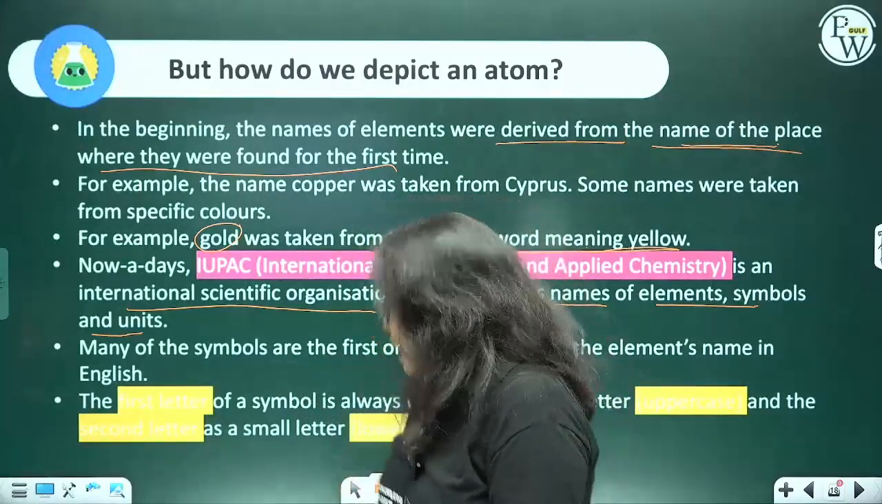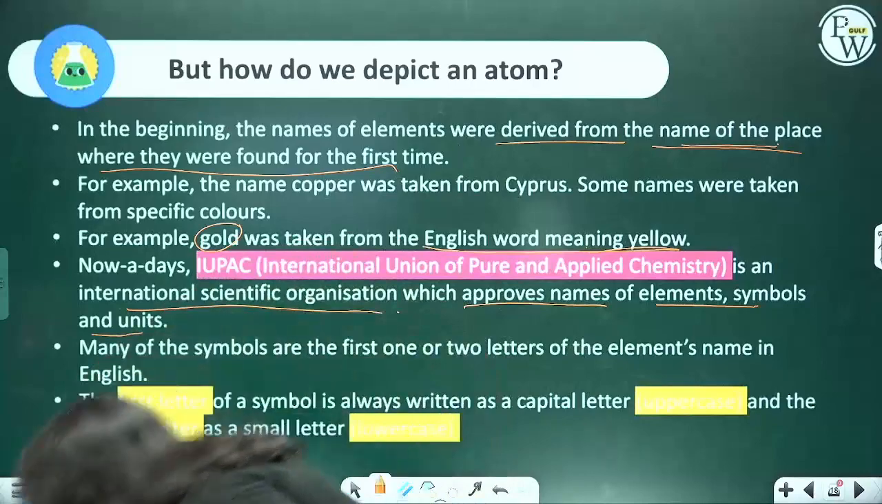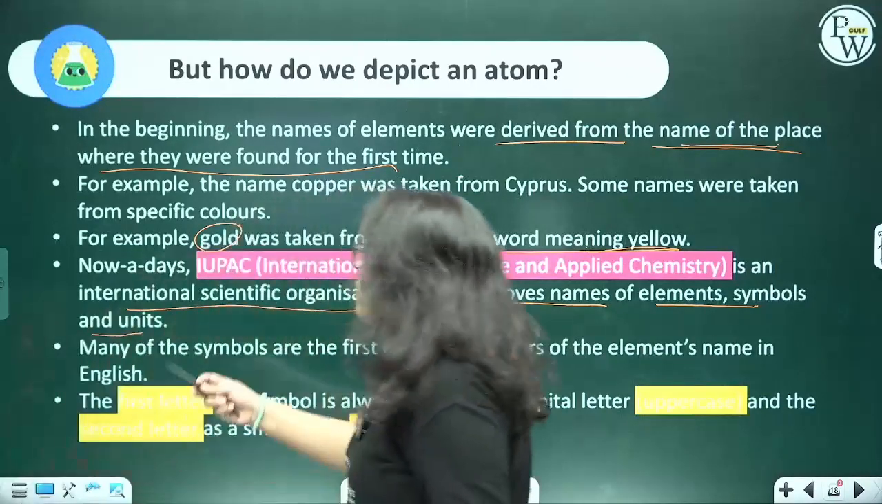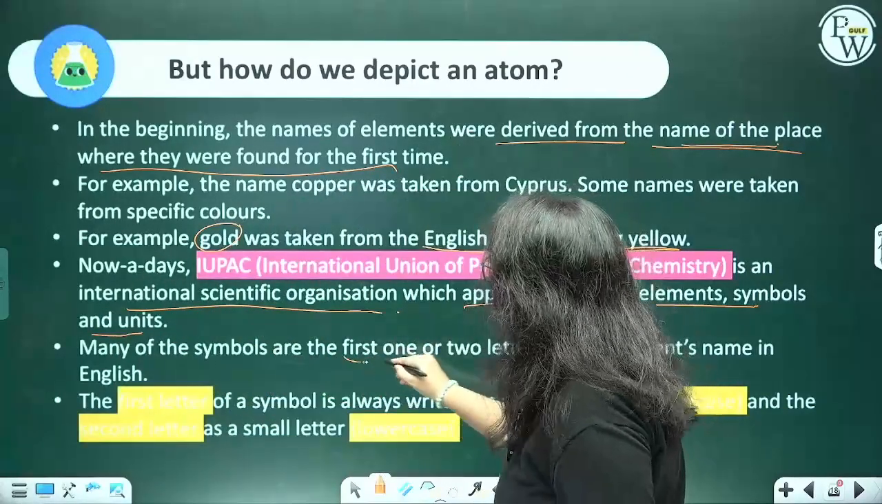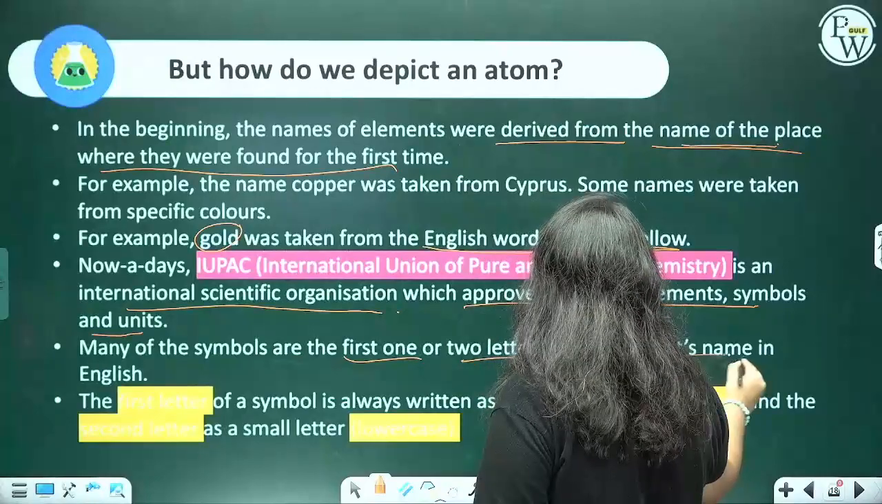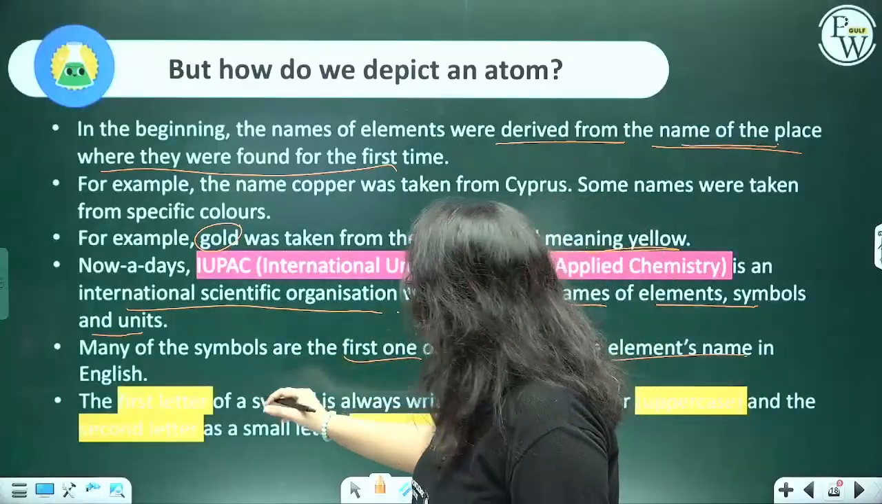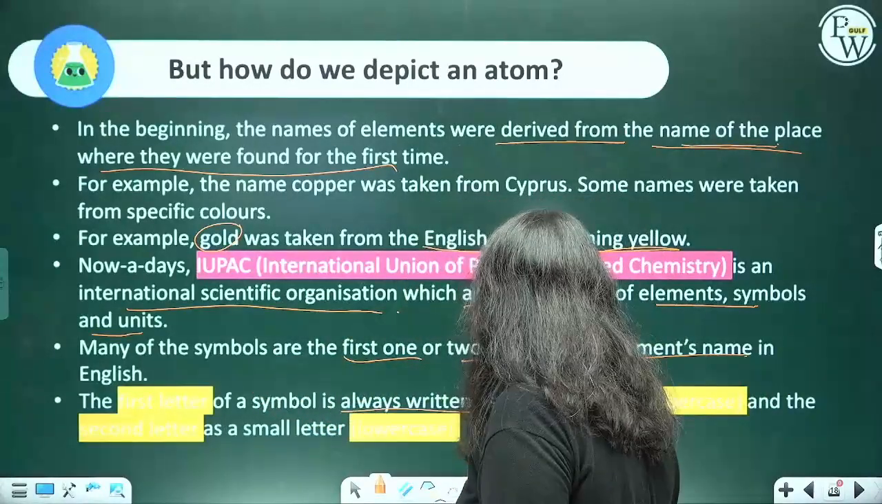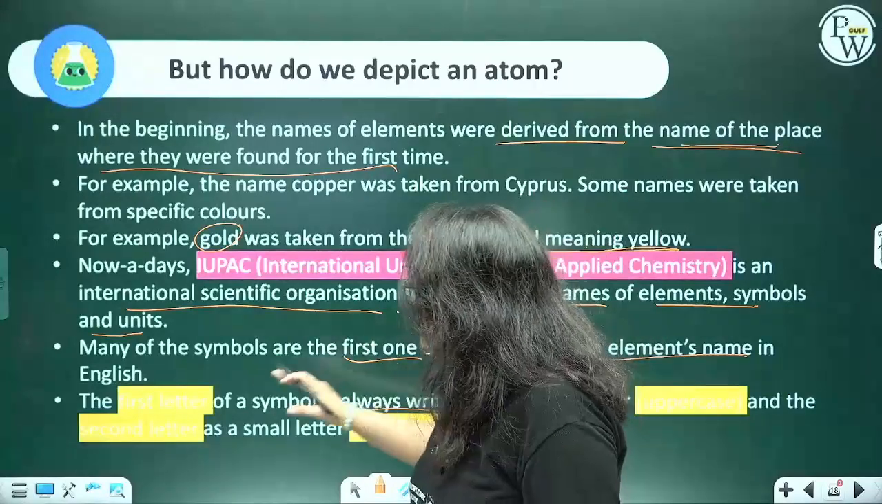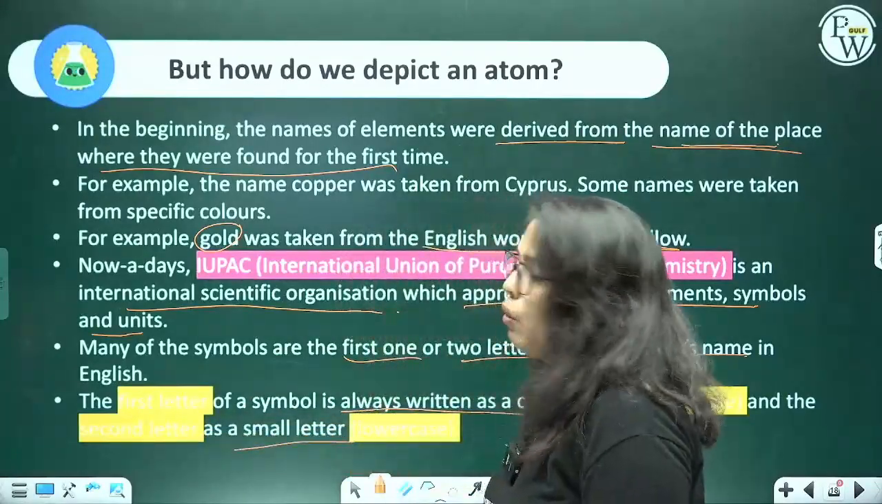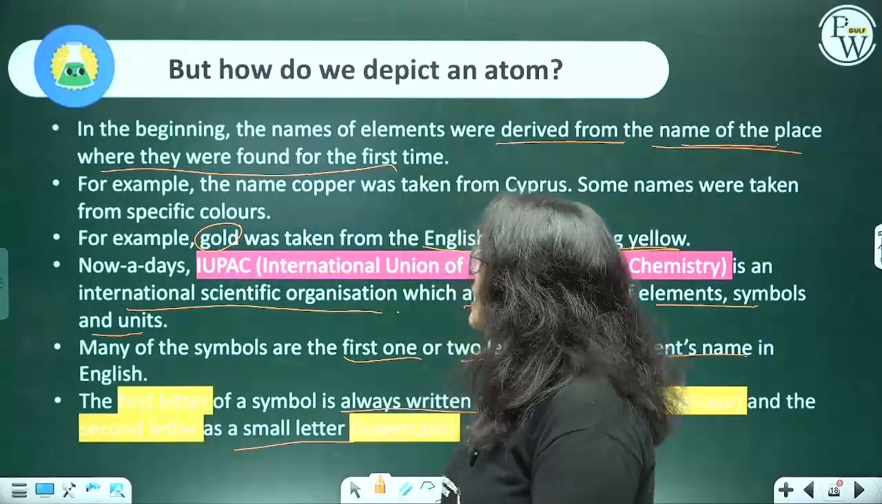All right. And one second, my pen fell down. All right. So many of the symbols are the first one or two letters of the element's name. In English, the first letter of the symbol is always written as a capital letter, that is in uppercase, and the second letter is always written in lowercase. Let's look at the examples.